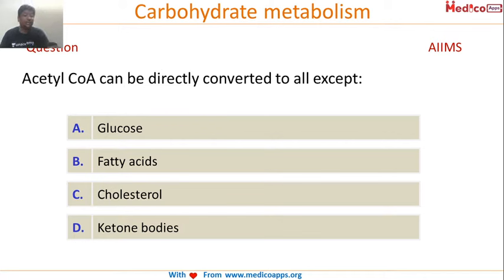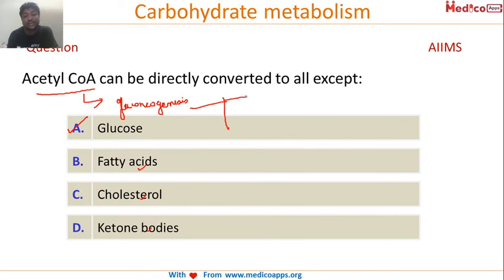Okay. So all these three, fatty acid, cholesterol, ketone bodies can be formed. Glucose, it can never form. What happens? Acetyl-CoA never takes part in gluconeogenesis directly. Okay, but how will it help in gluconeogenesis? It affects gluconeogenesis in two ways. First of all, it activates the first enzyme of gluconeogenesis, that is pyruvate carboxylase.